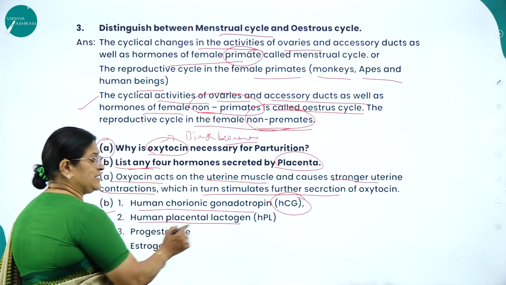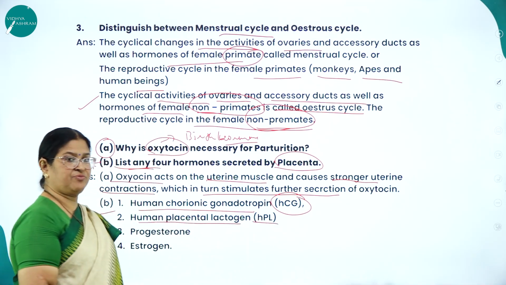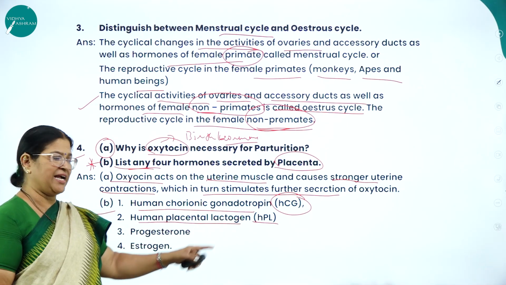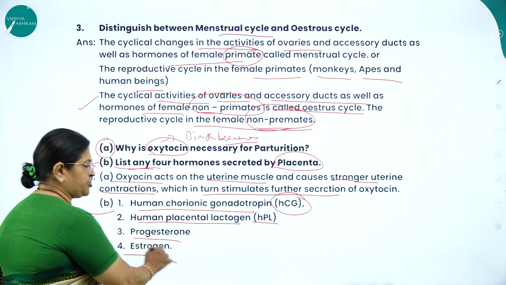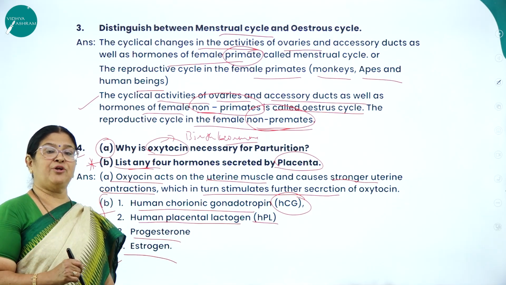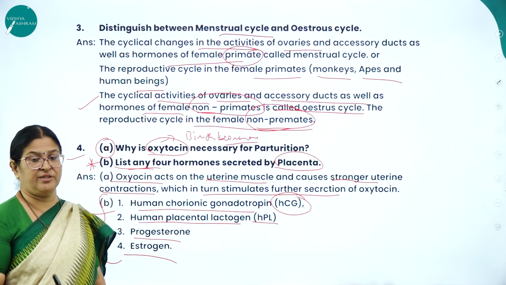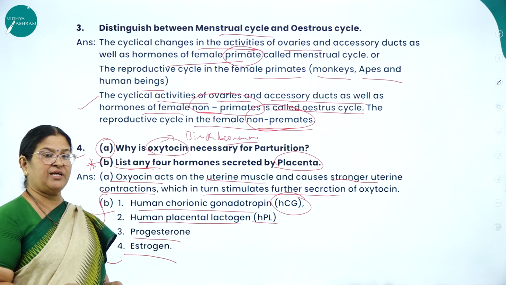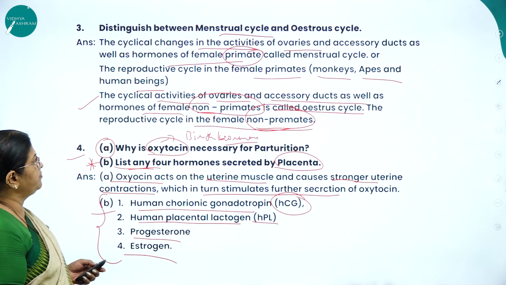Then human placental lactogen, HPL. H stands for human, P stands for placental, L stands for lactogen. Then progesterone and estrogen. These are the 4 hormones which play a very great role in the process of parturition, and that's why we say the placenta also acts as an endocrine gland.